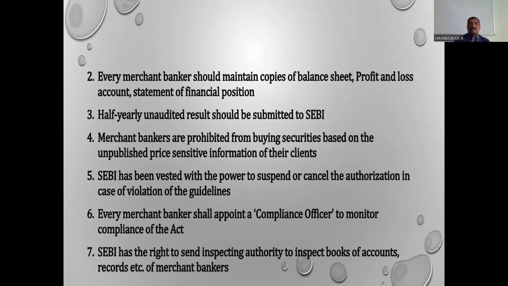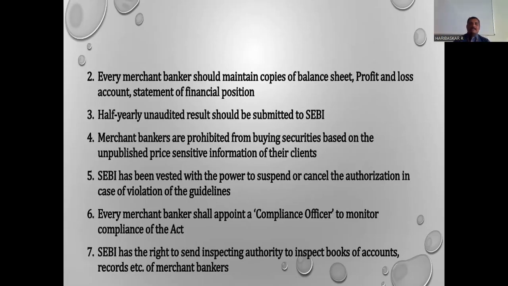SEBI has also been vested with the power to suspend or cancel the authorization in case of violation of the guidelines, to curtail any illegal activities of merchant bankers. Every merchant banker will appoint a compliance officer to monitor compliance with the act. Whether they are following the regulations given by SEBI or not, there must be an officer to go through all the revisions of the SEBI guidelines.